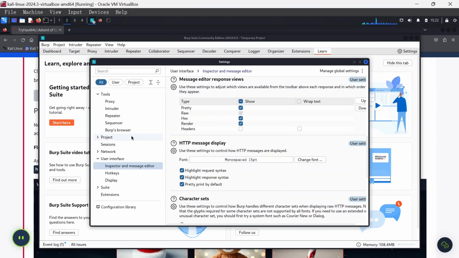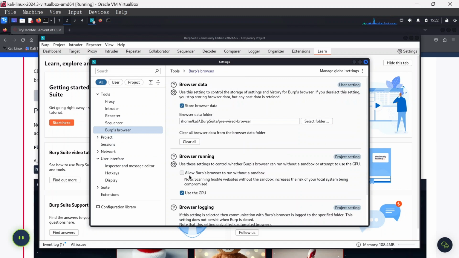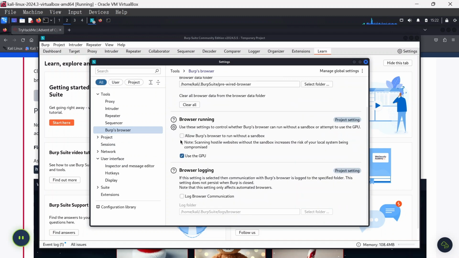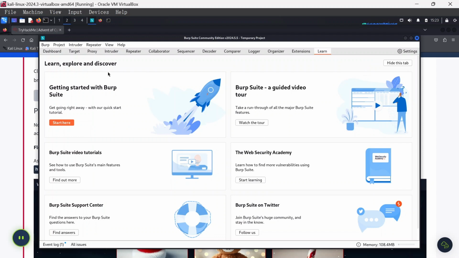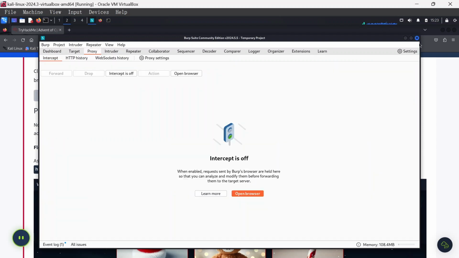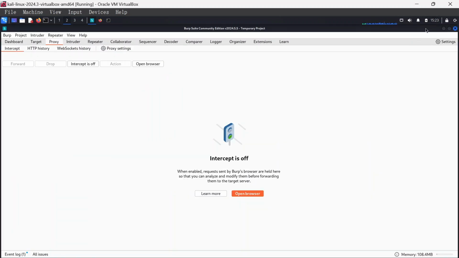Now lastly, we want to click on Burp's browser. With Burp running, you click on allow Burp's browser to run without a sandbox. This is for us to be able to use the inbuilt browser on Burp Suite instead of using our own Firefox. That will enable us to easily do the challenge. So once we've turned that on and everything is running fine, we can now close. Once we close, we just click on proxy here, enlarge this, and let's continue.